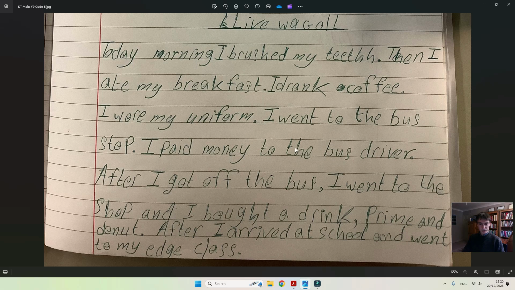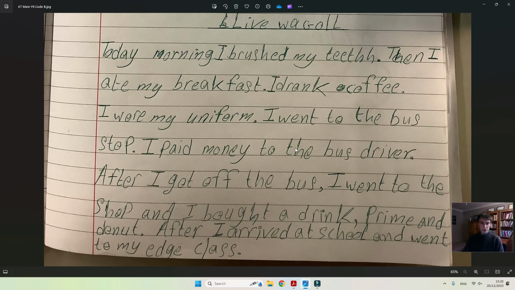If we look at this again, this is all in past simple. They are basically subject, verb, object sentences only. That is to say, I wore what, my uniform, I went where, the bus stop, I paid what, money, and so on and so forth. Very, very simple sentences.